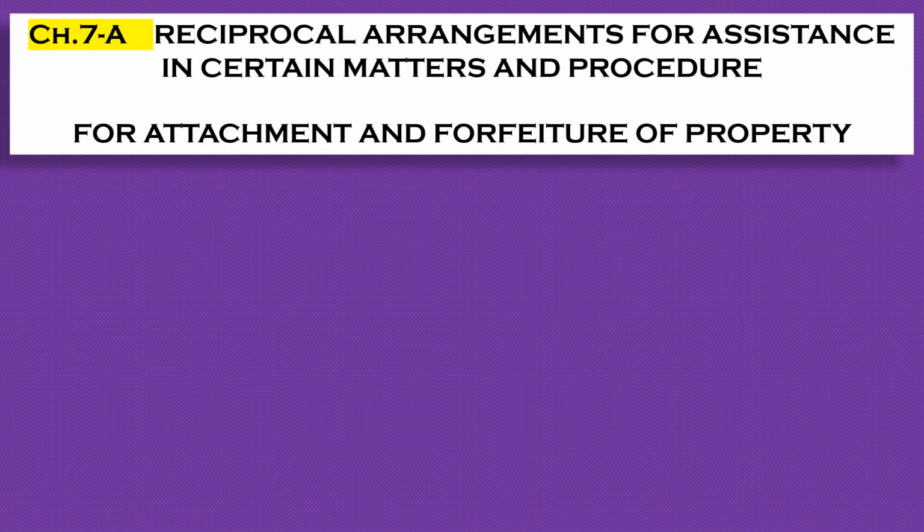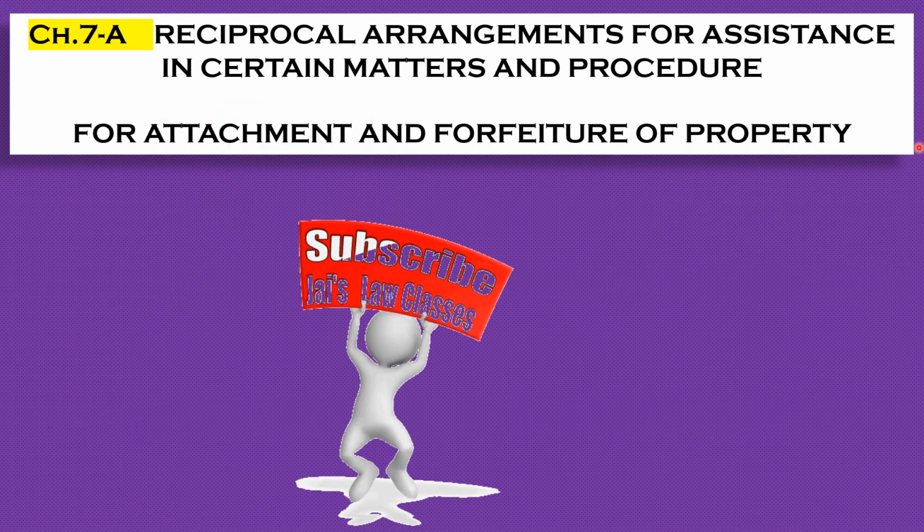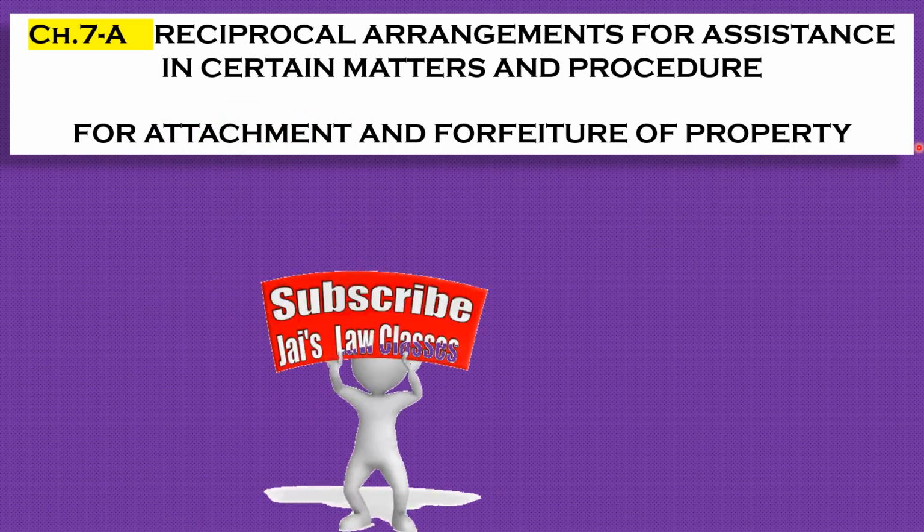Chapter 7-A: Reciprocal Arrangements for Assistance in Certain Matters and Procedures for Attachment and Forfeiture of Property. This is the smallest chapter of the Criminal Procedure Code. Why has it been named 7A?